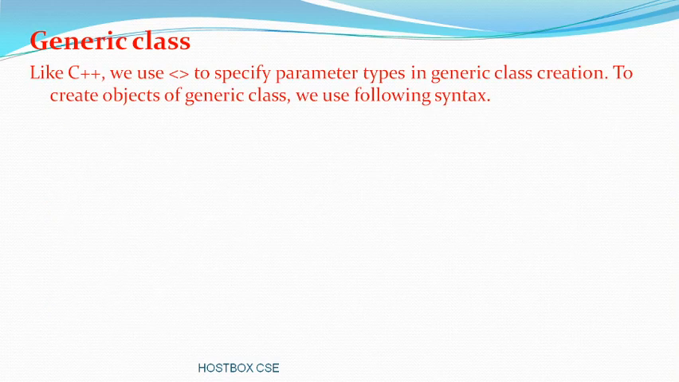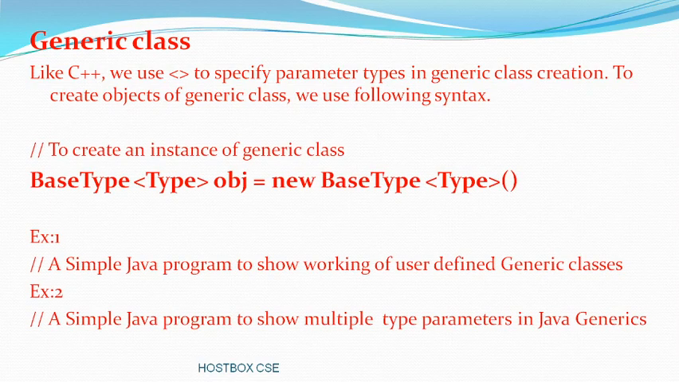So, generic class. Just now I told you the types of generics. How do you use generics in Java programming? You can implement them in many ways: generic class, generic function, generic constructor, and generic interface. We are going to see the first 3 only. For a generic class, like C++, we can use angle brackets to specify parameter types. To create an object of a generic class, we can use the following syntax: base type in angle brackets, then the object is equal to new base type followed by angle brackets with the type, and open and close parentheses. This is the structure or syntax of a generic class.